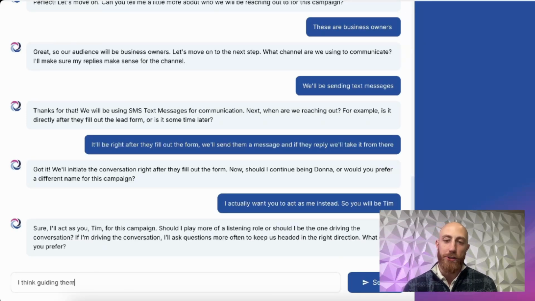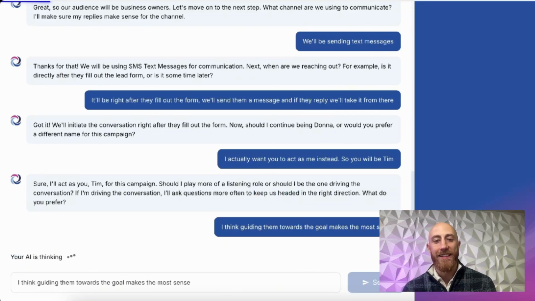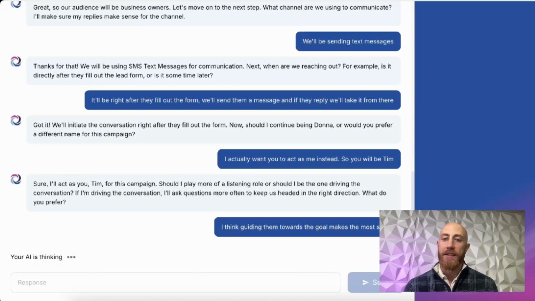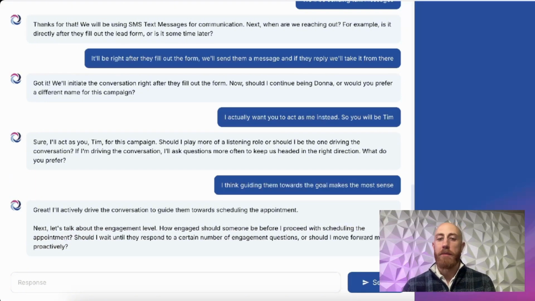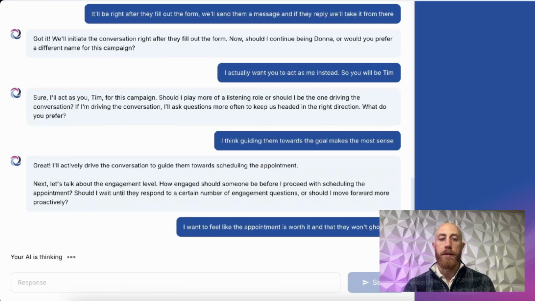So here you also get to choose the name of the AI that you're going to be using. Originally, when I set up the AI core, we did Donna as the example, but I said, hey, I actually want you to act as me, and I give it a new name for this specific campaign. Again, all of these campaigns are standalone or they can work together. So with these, you can make each of them unique, if it makes sense.